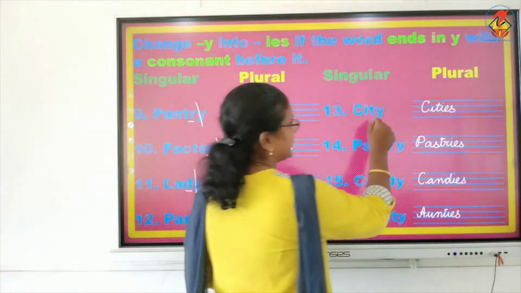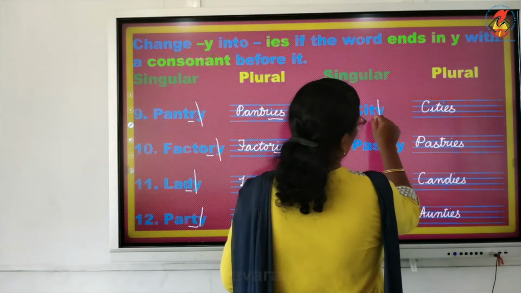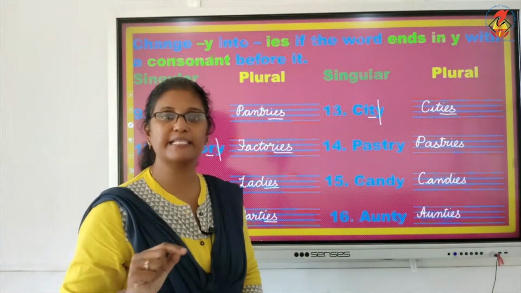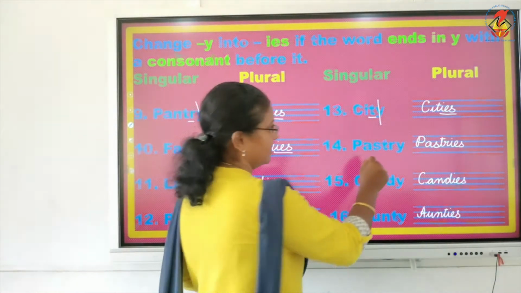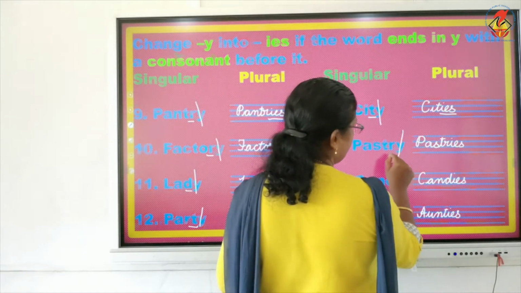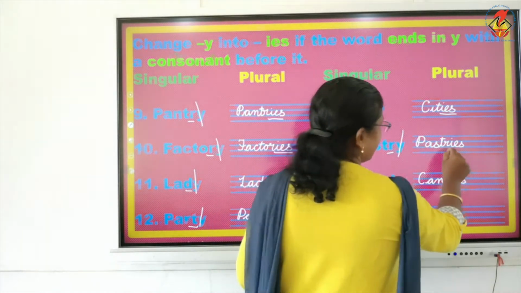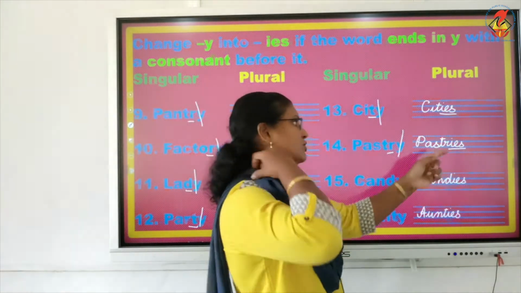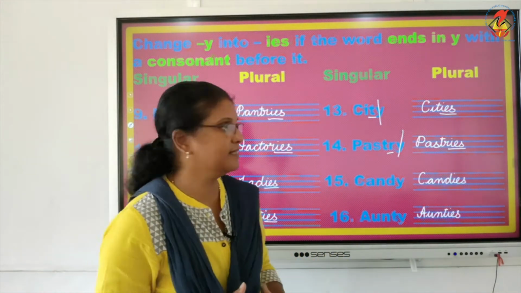So now city, ending with Y and a consonant, so city has become cities. Pastry also, Y you will cut because there is R, that is a consonant before it, you will write pastries.